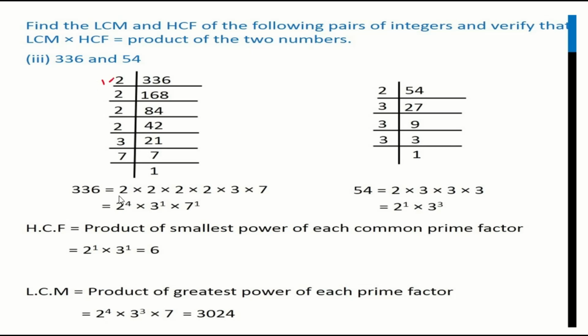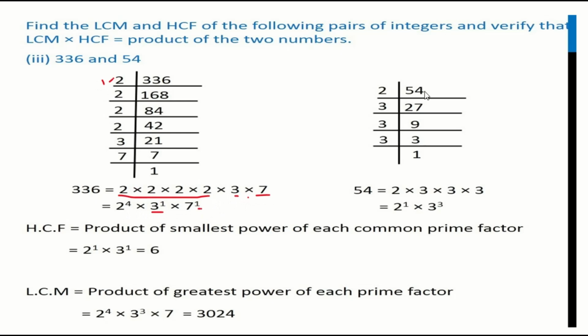So how many 2s am I getting? 2 into 2 into 2 into 2, so 4 times. So you can write it as 2 to the power of 4, because the same number is multiplied 4 times. Then how many times are you getting 3? Only 1 time, so I have written 1 over here. How many times are you getting 7? 1 time, so I have written 1.